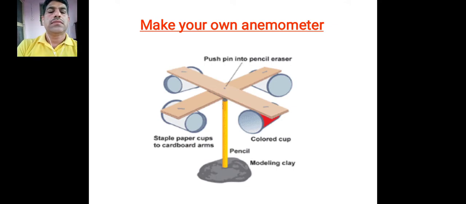Dear students, you can make your own anemometer at your home. For this, you need colored paper cups, a pencil, and staples to attach the paper cups to cardboard arms. So first of all, you need a pencil, which acts as a pole, and colored cups.